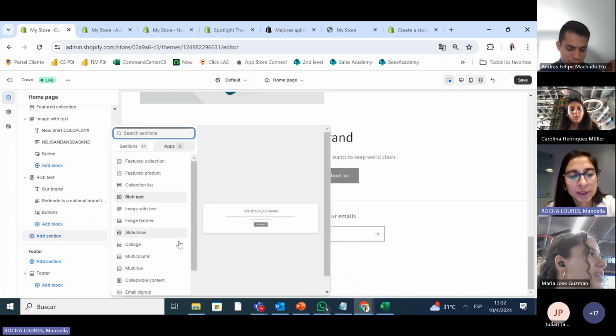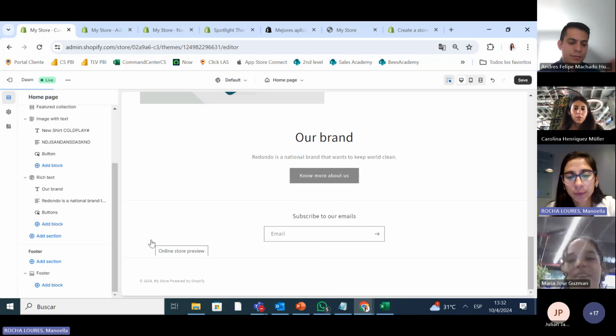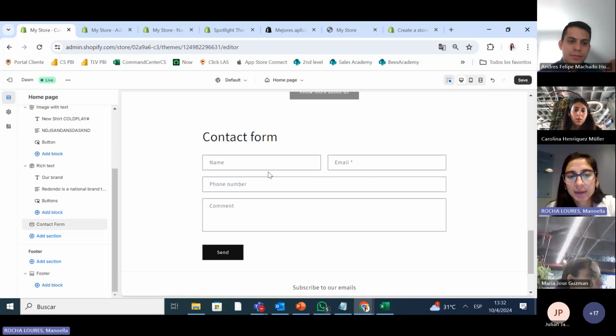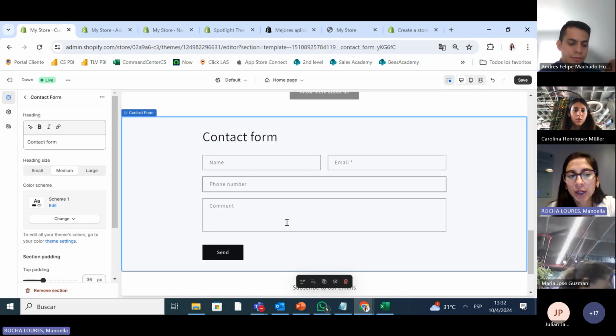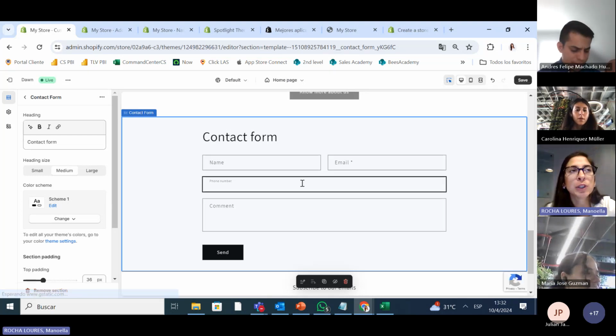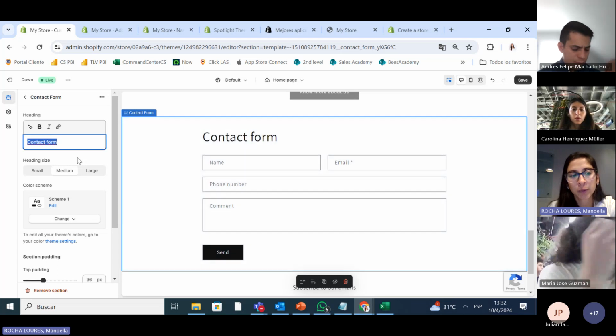We can add one more section. I'll show you how it looks. Let's add a contact form. That's pretty. Let's say we want to create leads. This is a leads creator. What are leads? Leads is if, for example, I opened the first virtual gym here in Paraguay, and we wanted people to get mails about the type of exercise we were launching every week. So here's how we got the contact form.